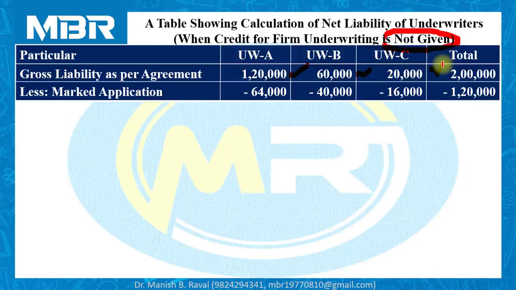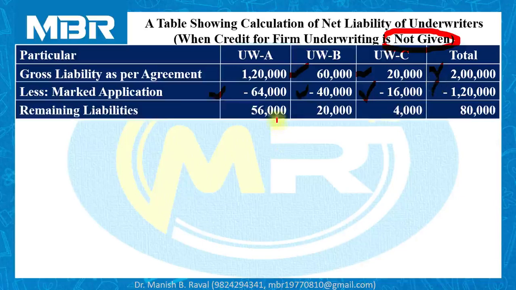Here, these figures are given to us in a ready-made form by the examiner. Marked applications for underwriter A without consideration of his firm underwriting 64,000, B 40,000, C 16,000, and total applications received with the mark of all three underwriters 1,20,000.